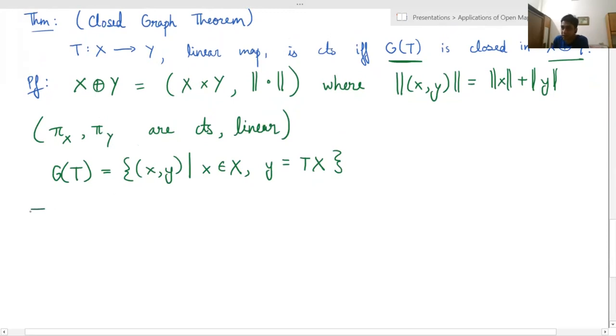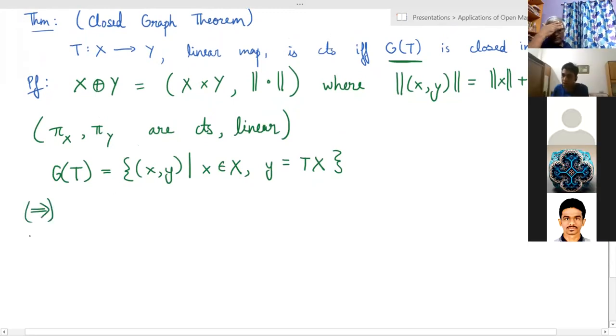So first I'll do the forward direction. A continuous map has a closed graph. This is true for all metric spaces. We don't even need the Banach space structure here. So T is continuous, and we have to show that the graph is closed. So let's take a sequence in the graph. Let's say we have (xn, yn) in the graph,